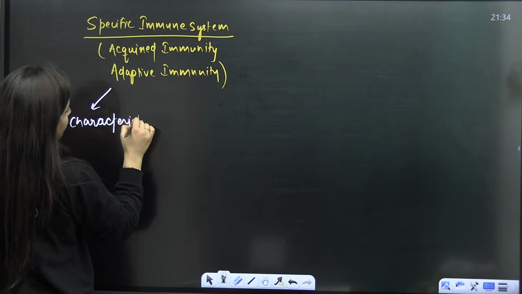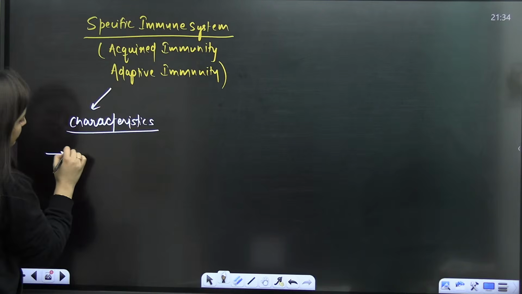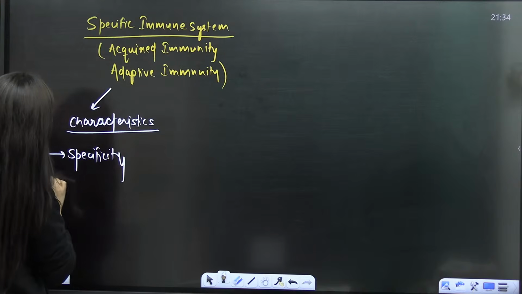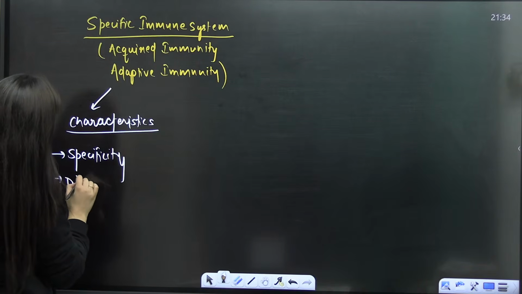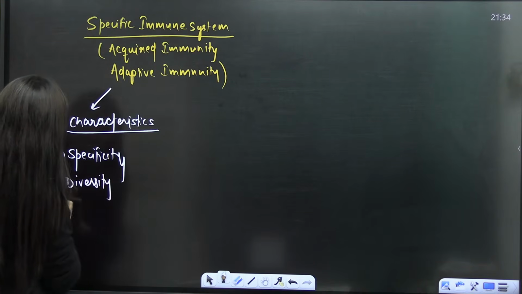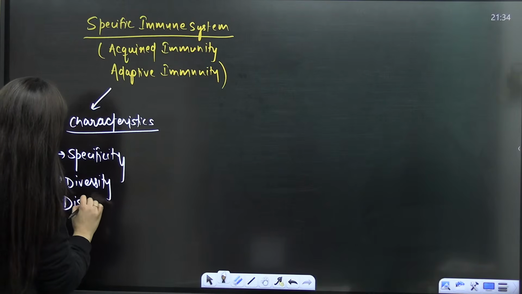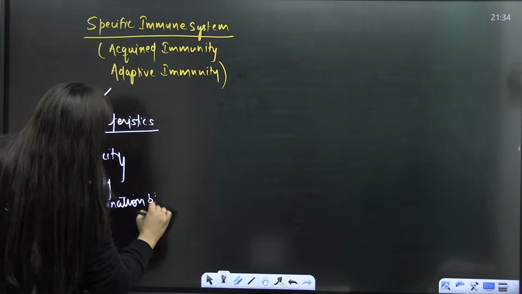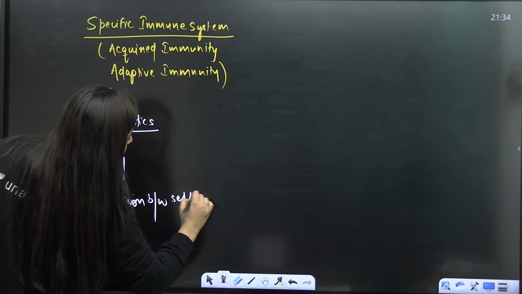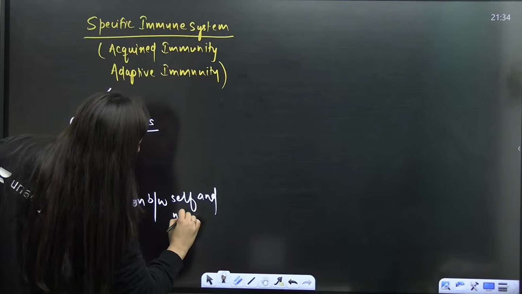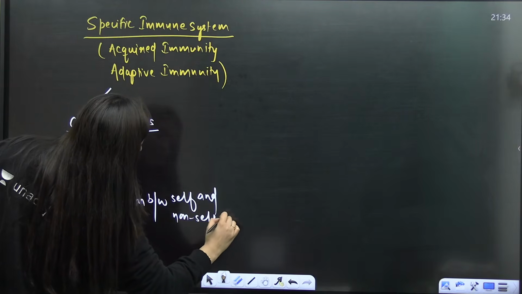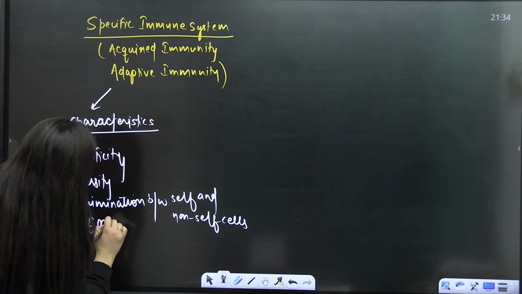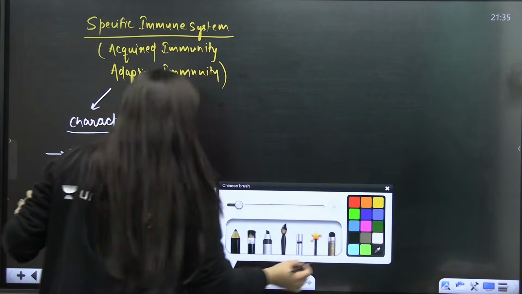We started with the specificity, the diversity, the discrimination between self and non-self cells, and most importantly, the memory. Is that clear?